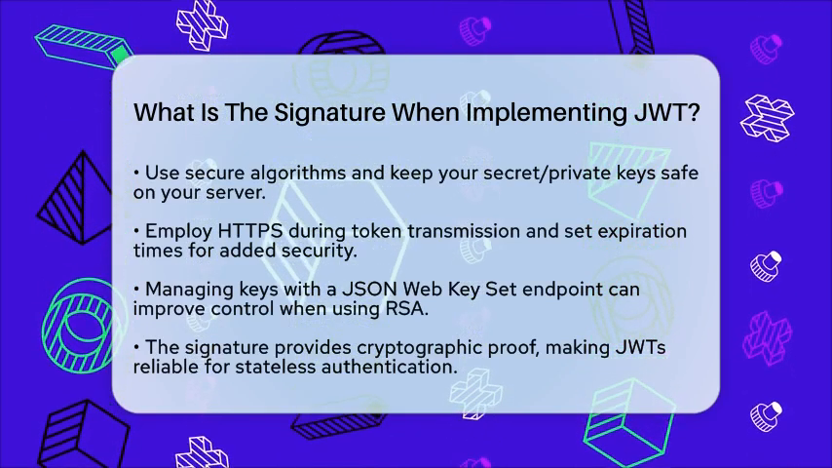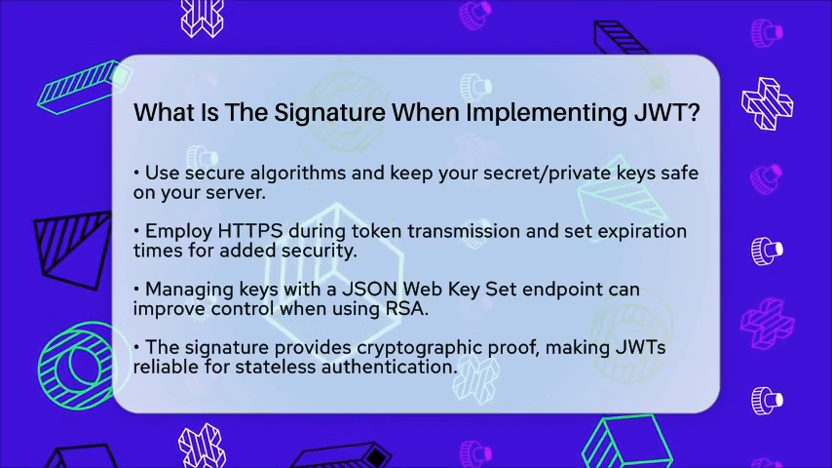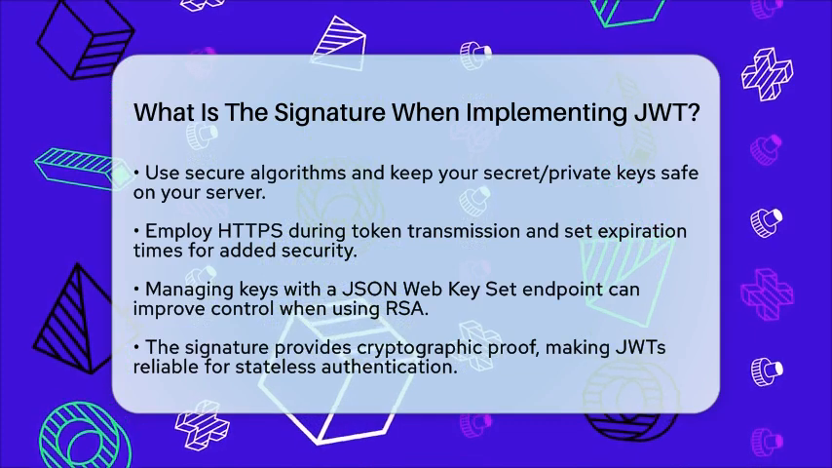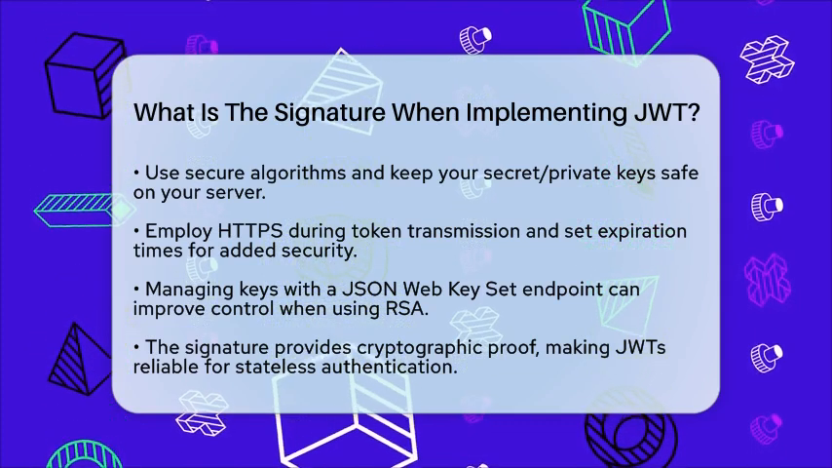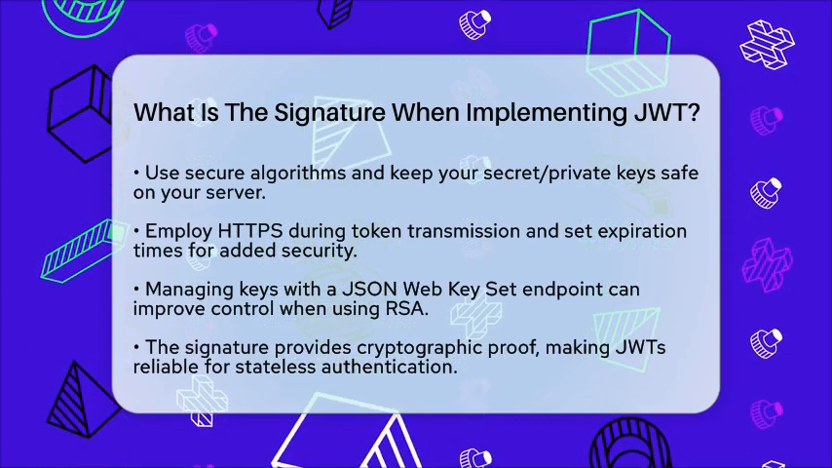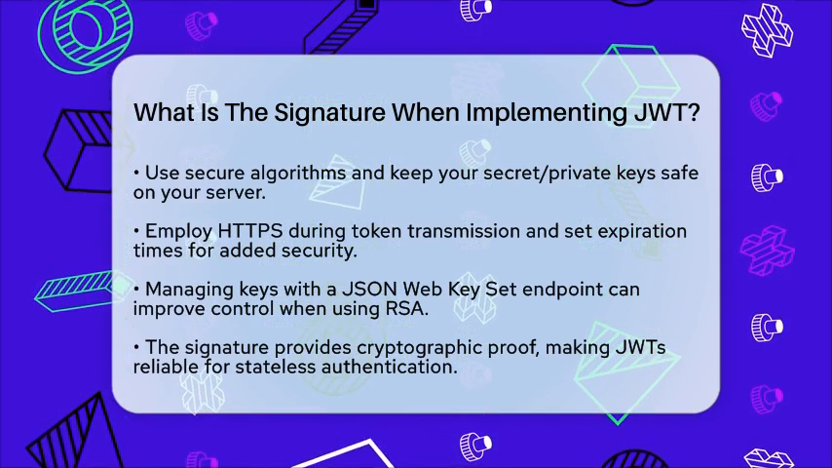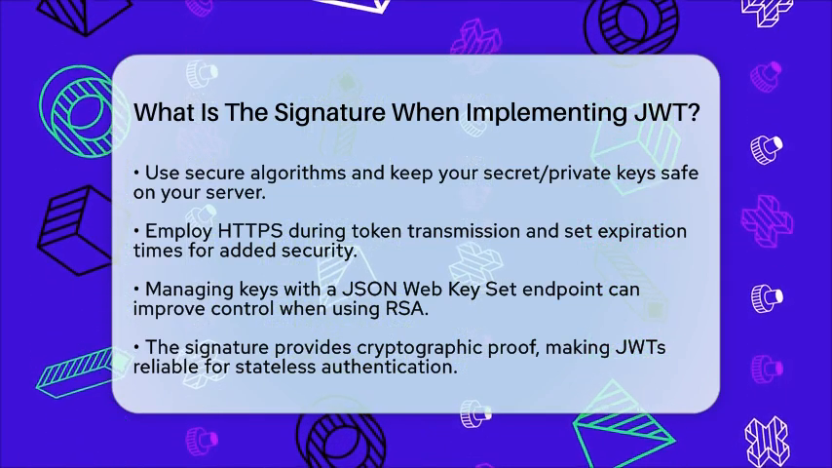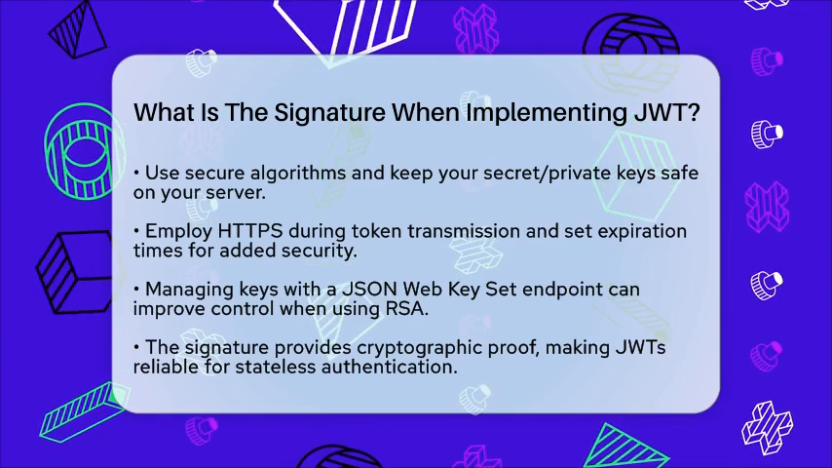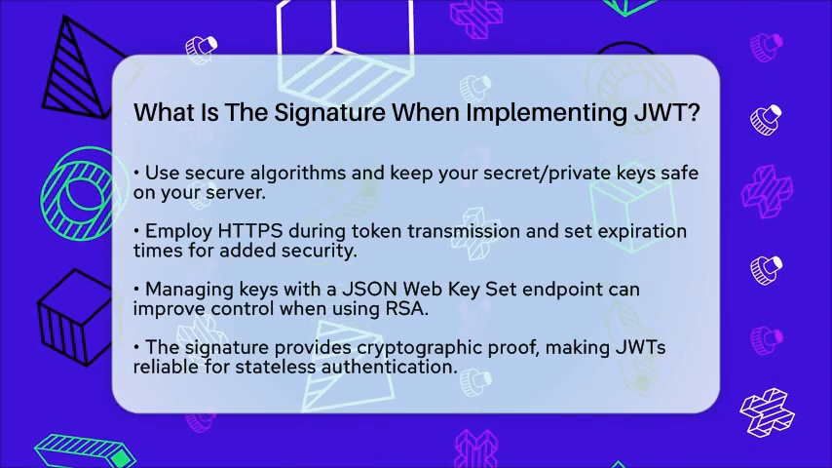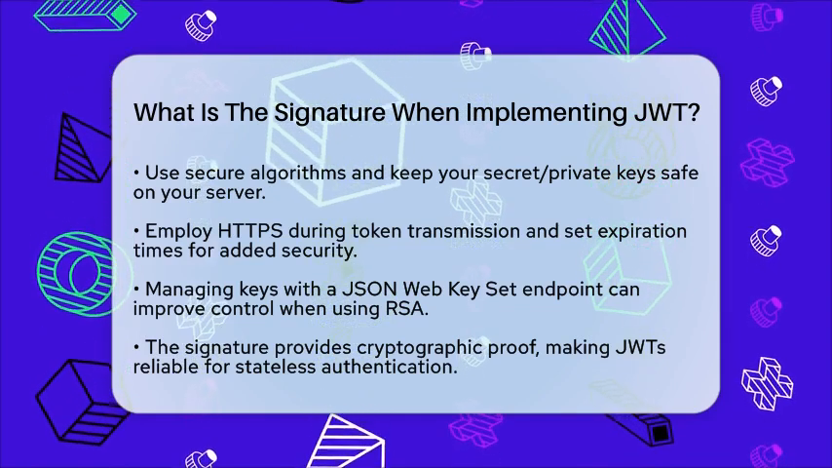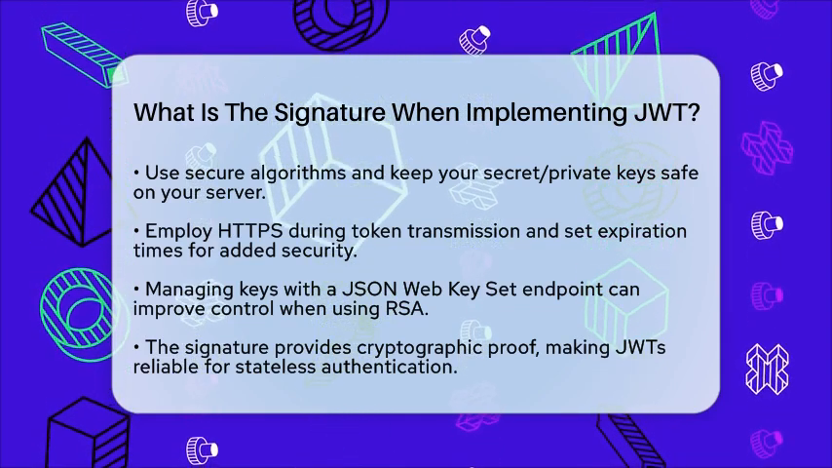When using algorithms like RSA with public and private keys, consider managing your keys with a JSON Web Keyset endpoint for better control. In the end, the signature in a JSON Web Token is a cryptographic proof that keeps the token trustworthy. It ensures the data inside is intact and confirms who issued it. This makes JSON Web Tokens a reliable way to handle secure, stateless authentication in backend systems.